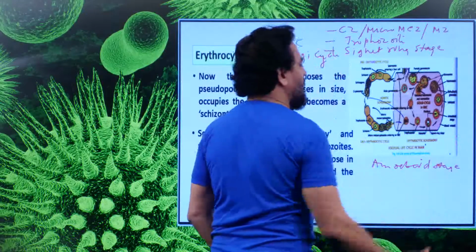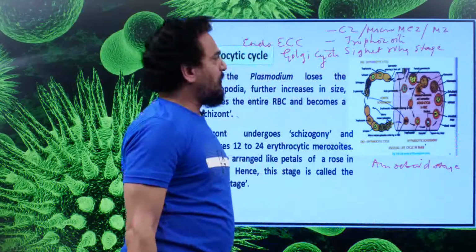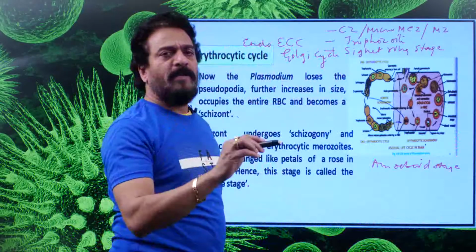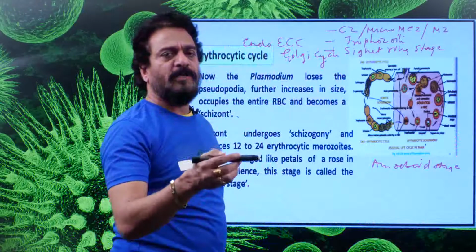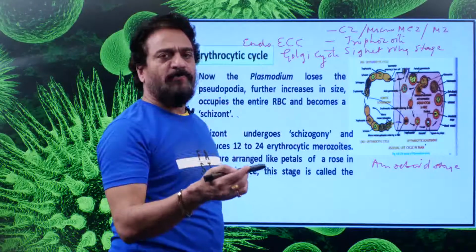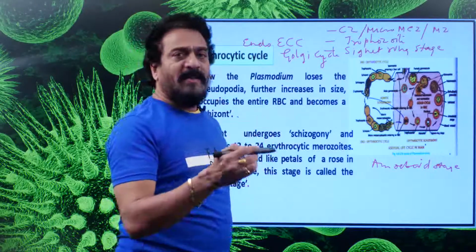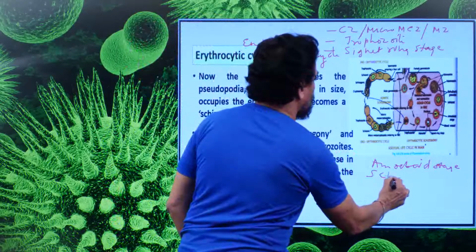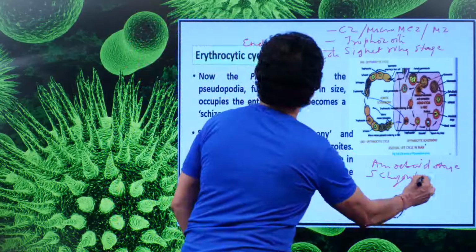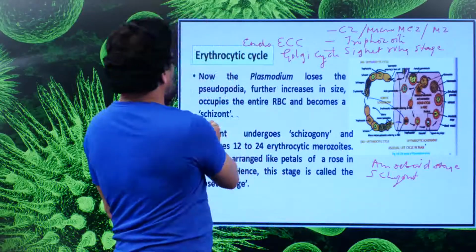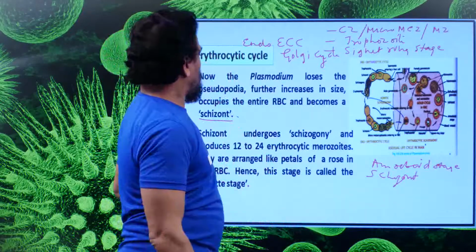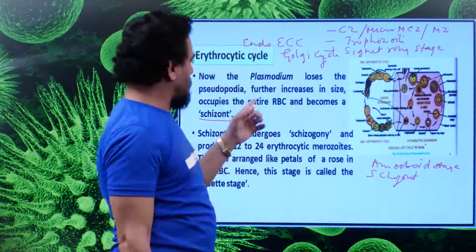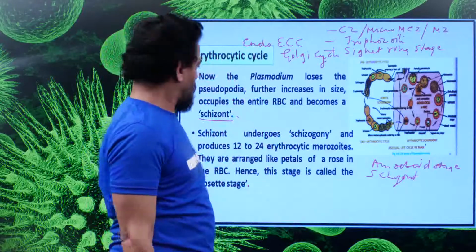This amoeboid stage will go on feeding upon the content of the RBC, and the RBC will become paler in color. The size of the RBC will also increase, which is called hypertrophy. Then it becomes the schizont stage. You can see the schizont stage. It occupies the entire RBC and becomes larger in size. That stage is called the schizont stage.